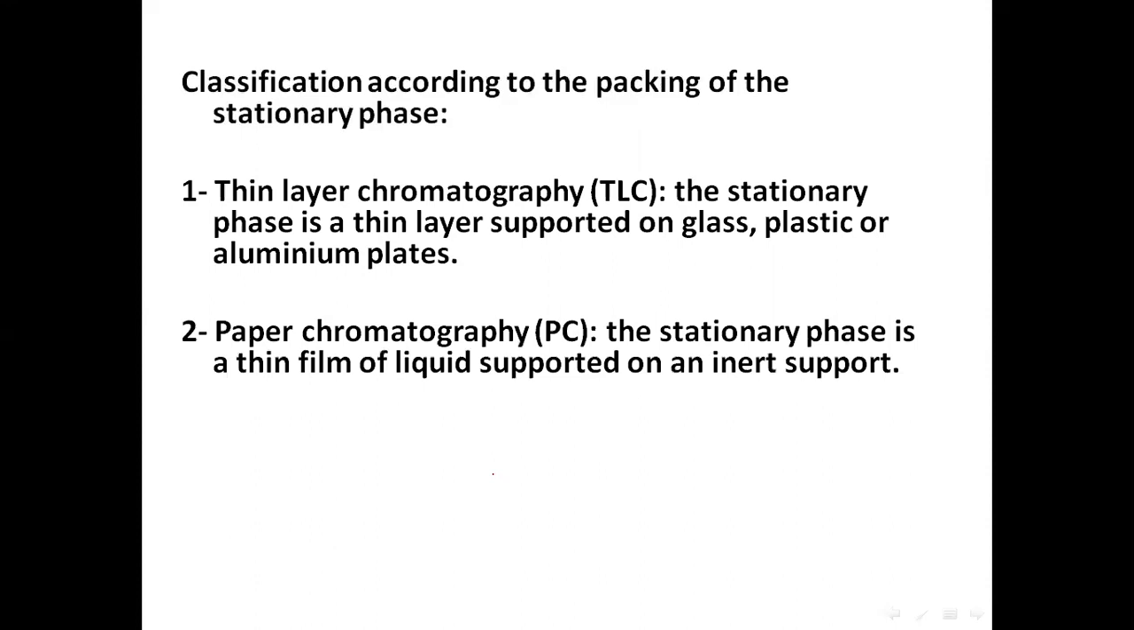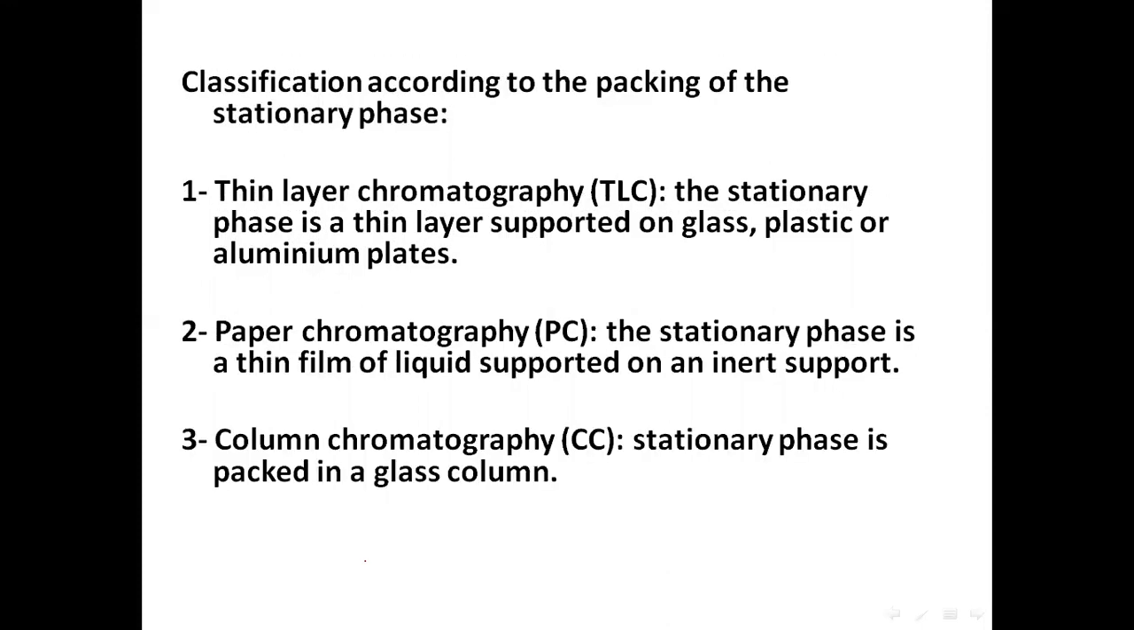Then we have paper chromatography or PC. Here the stationary phase is a thin film of liquid which is supported on an inert support like a paper made up of cellulose or some other paper. So that is paper chromatography. Then the third one is column chromatography or CC. Here the stationary phase is packed in a glass column.